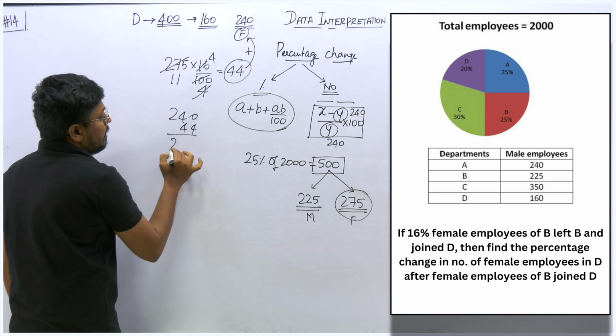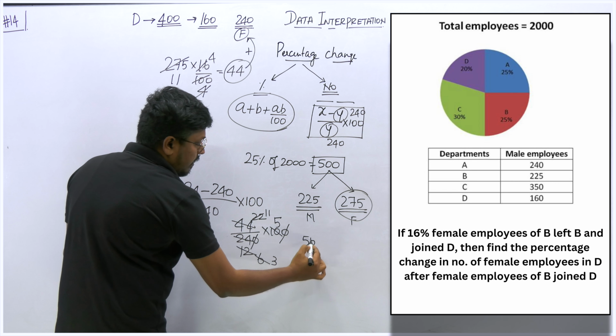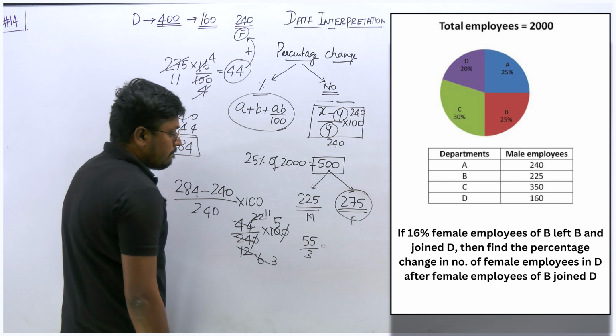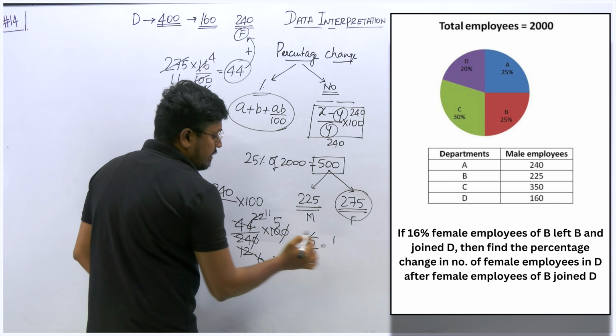So we can cancel 0, 0 here, cancel it on 2 table. This will be 22. Cancel this on 2 table, this will be 12. Cancel again on 2 table, 6 2s are 12. Cancel it on 2 table, 5 2s are 10. Again cancel it on 2 table, 3 2s are 6, 11. So 55 by 3. 1 3 is 3. So 25, 8 3s are 24. So remaining will be 1. So 8.33 goes on. So we can say that 18% approximately.